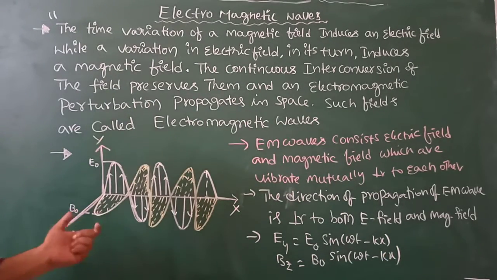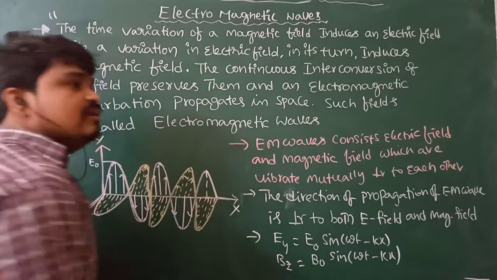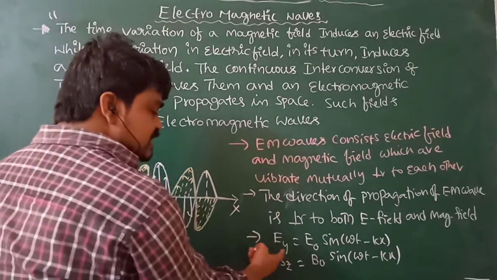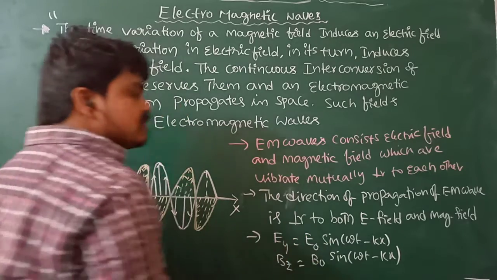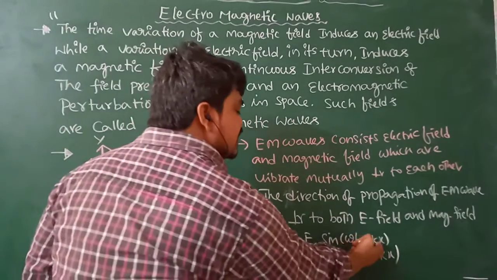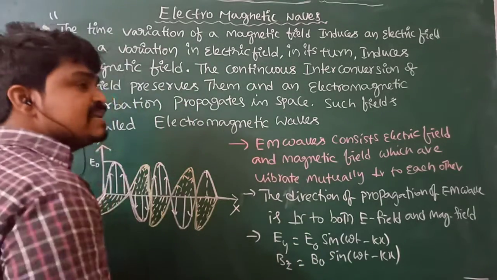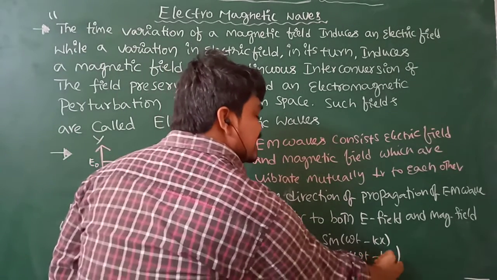The wave function of the electromagnetic wave in terms of electric field and in terms of magnetic field can be represented as Ey = E0 sin(ωt − kx), Bz = B0 sin(ωt − kx).